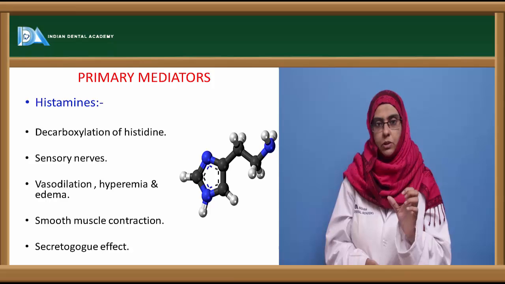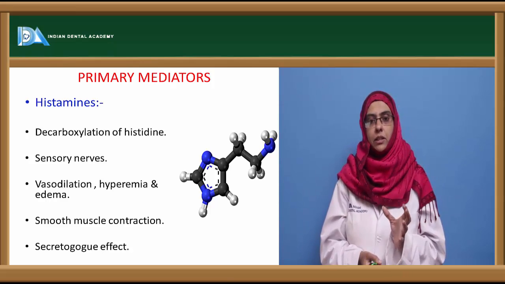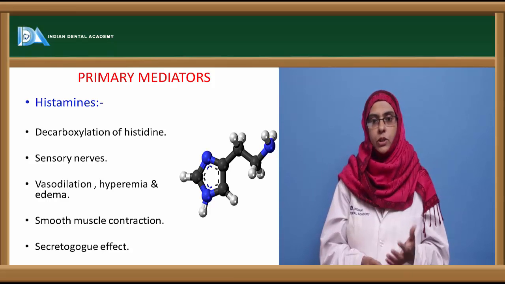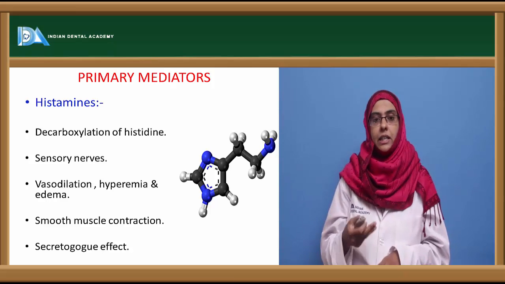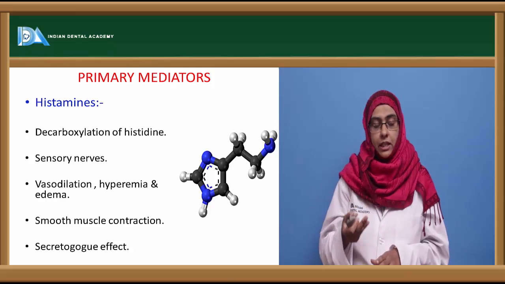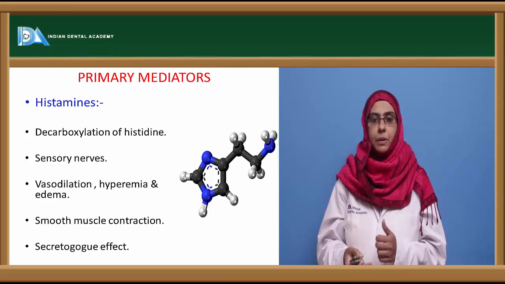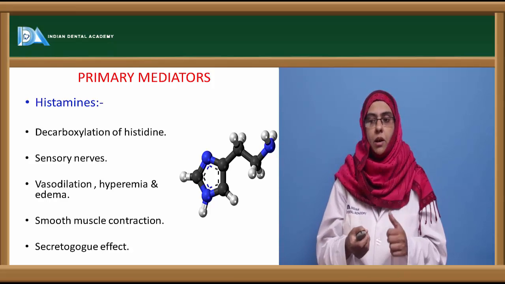So histamines are mostly seen in humans. Histamines are components present in the mast cells and the basophil cells, and they are produced by the decarboxylation of histidine during anaphylactic reactions. They are released near the sensory nerves, due to which there is itching or hyperemia at the particular area wherever the histamines are released in the body.